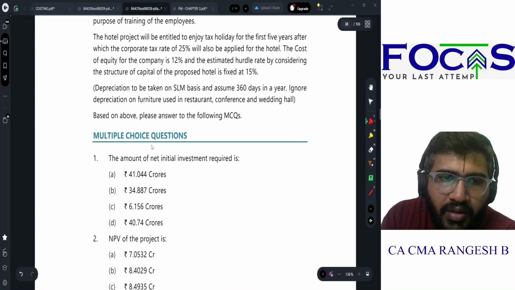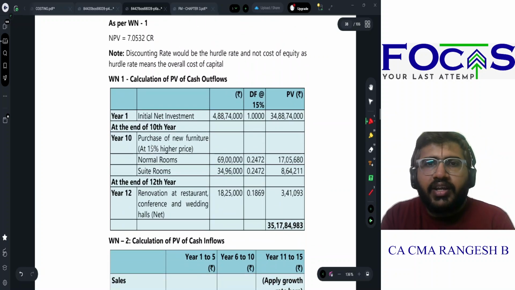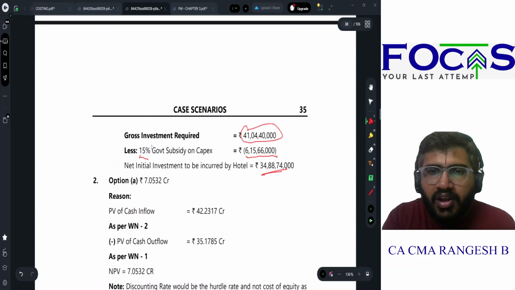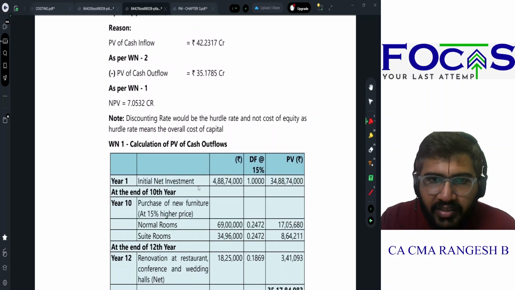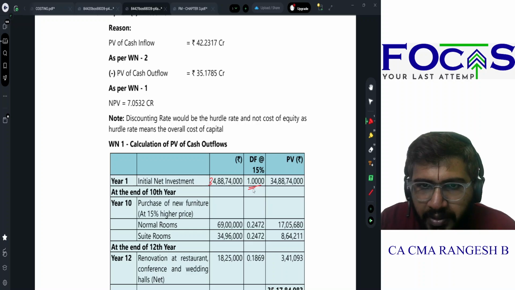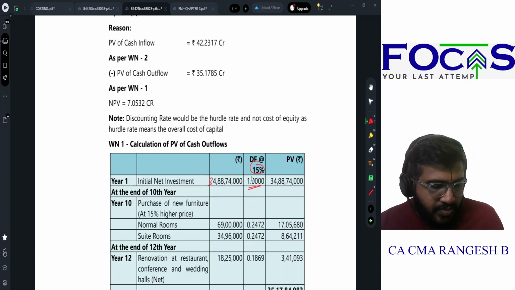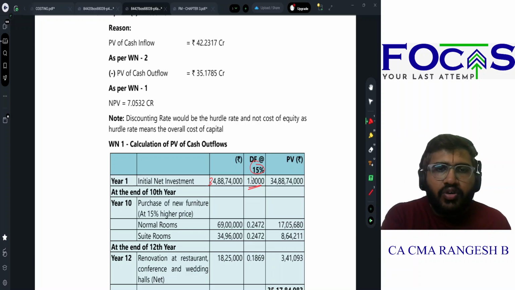Second, what is the net present value of the project? So let us calculate. Initial investment, 34 crore 88 lakh 74,000, which is 100%. One will be the discounting factor. Hurdle rate 15, which is basically your discounting factor. So present value is 34,88,74.